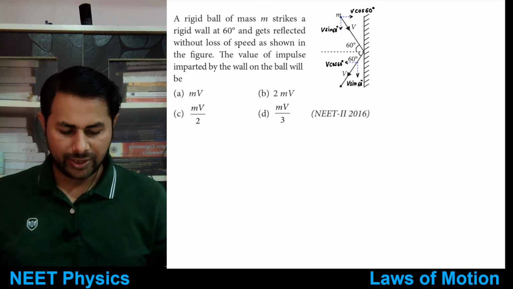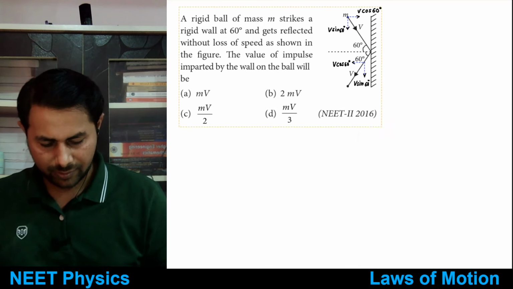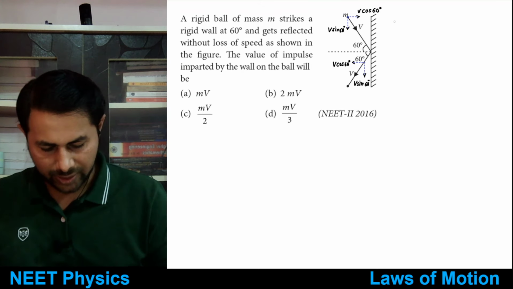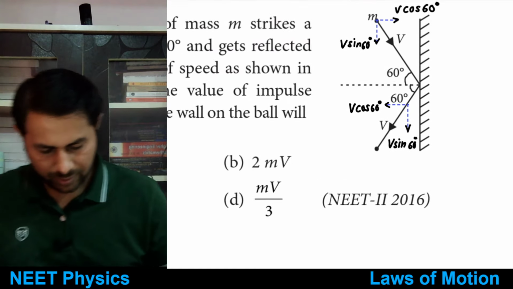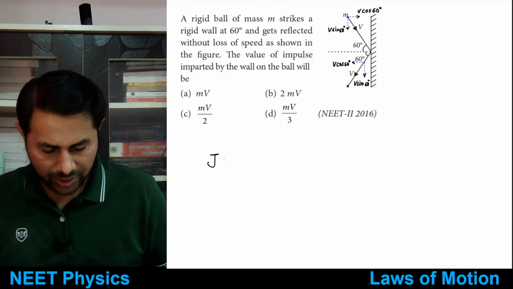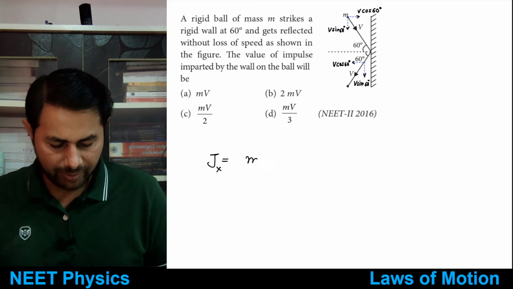And what is impulse? Impulse is also in horizontal direction. So J would be equal to, let's say Jx, it is m into v cos 60.